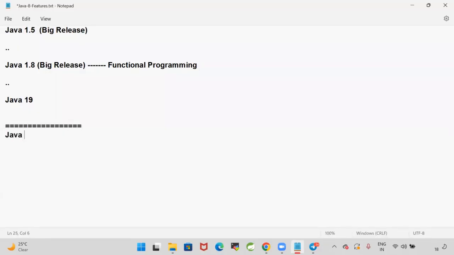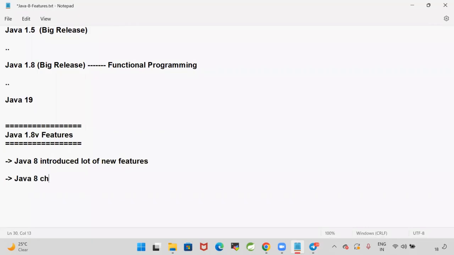Java 8 introduced a lot of new features. Java 8 features changed the style of programming in Java.